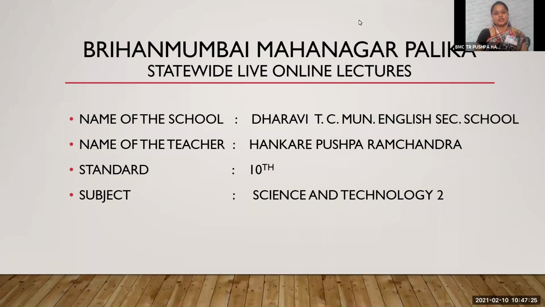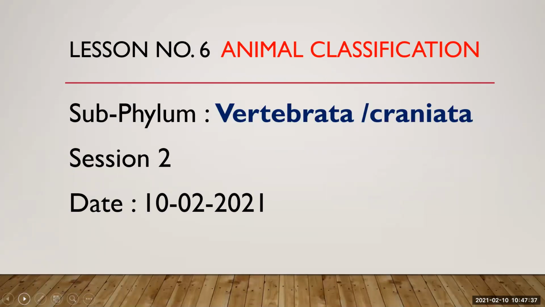So, students, we will start with our subject Science and Technology Part 2. We were studying chapter number 6, Animal Classification. Now, why are we classifying the animals? Because it makes it very easy to understand the animal and its characteristics, right? So, we have started with lesson number 6, Animal Classification.